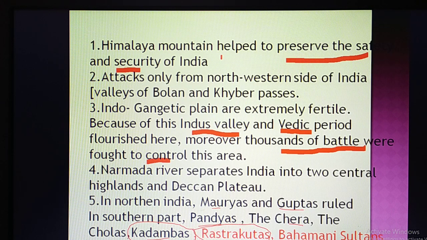Because the Rashtrakutas and Bahmani Sultan are the two dynasties which were founded in Kalburgi district. Obviously, when the southern part of India was being ruled by different dynasties, at that time the Rashtrakutas were very famous and very mighty. And this Rashtrakuta dynasty started in our Kalburgi district. Next, another dynasty founded in Kalburgi district is the Bahmani Sultan.